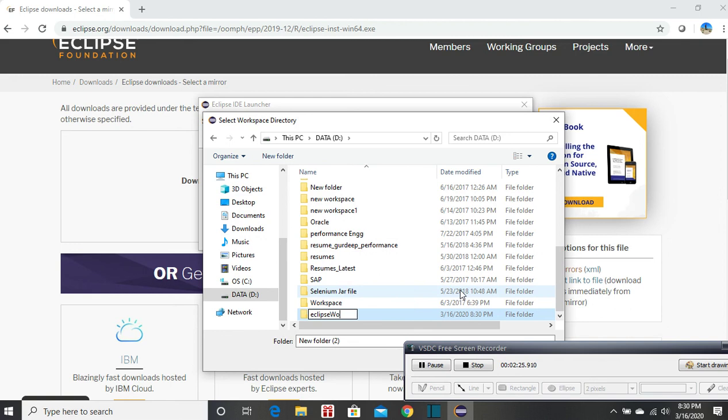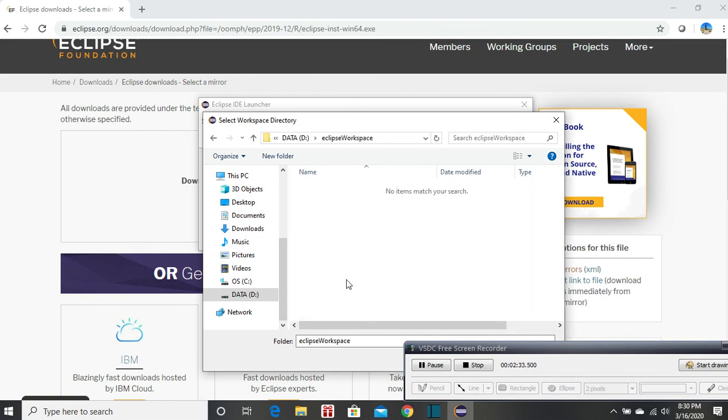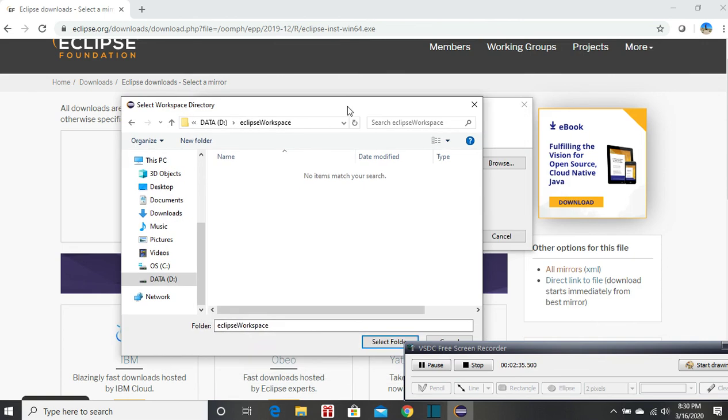This is not where I install it, but this is gonna be my workspace. So you're gonna have this as a workspace. Now we'll wait for Eclipse to come up.